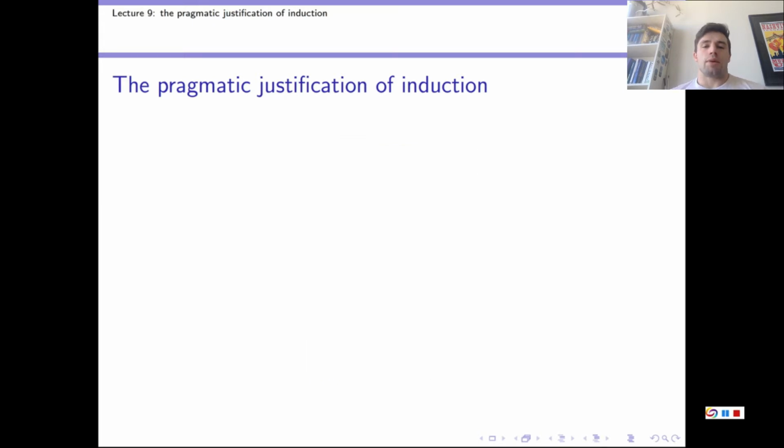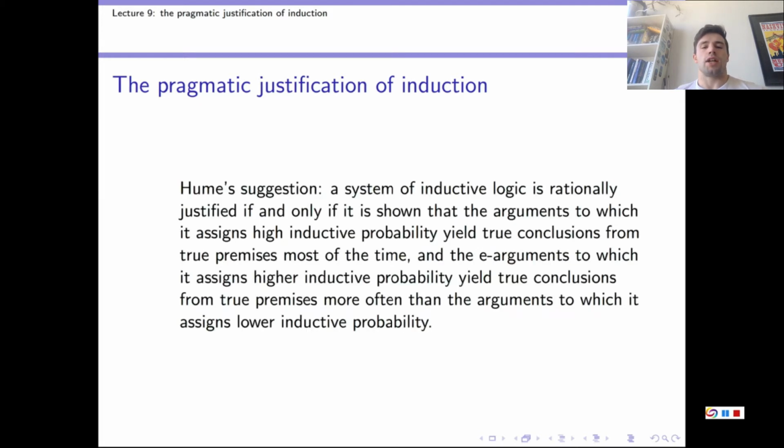Now, to see how the pragmatist justification goes, remember that according to Hume, this is what we need to do to rationally justify a system of scientific induction. He says, a system of inductive logic is rationally justified if and only if it is shown that the arguments to which it assigns high inductive probability yield true conclusions from true premises most of the time, and the E-arguments to which it assigns higher inductive probability yield true conclusions from true premises more often than the arguments to which it assigns lower inductive probability.